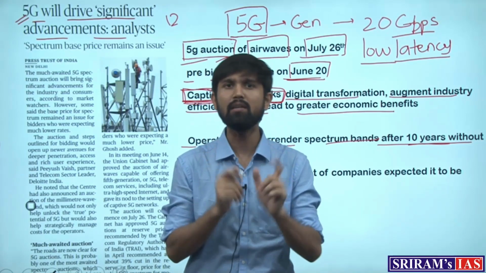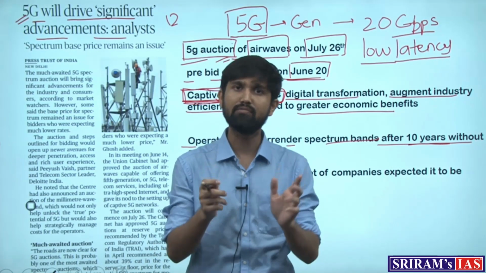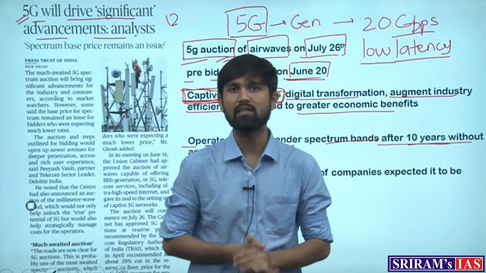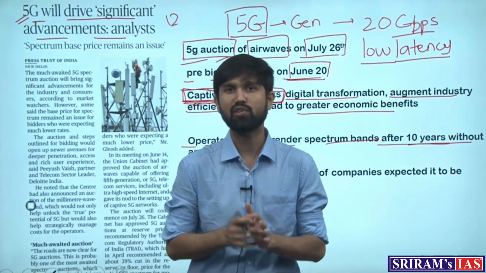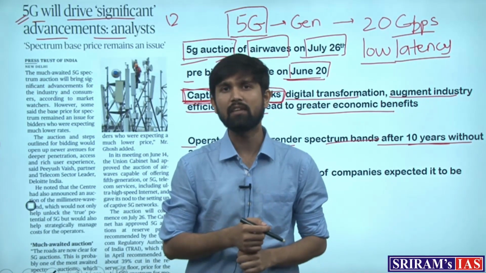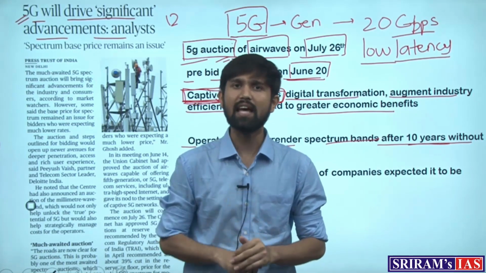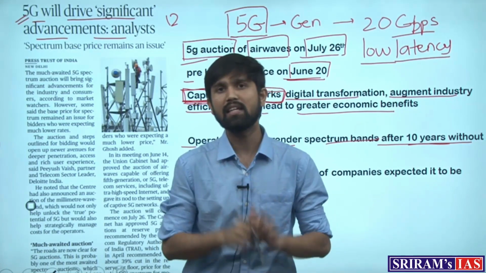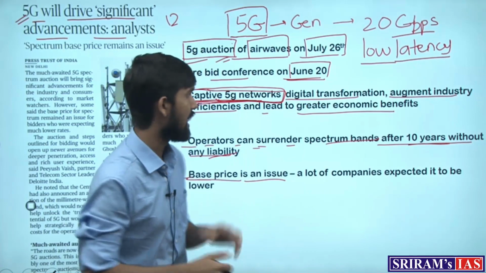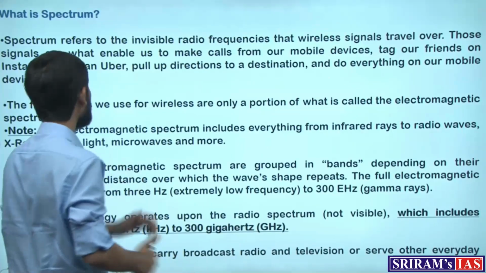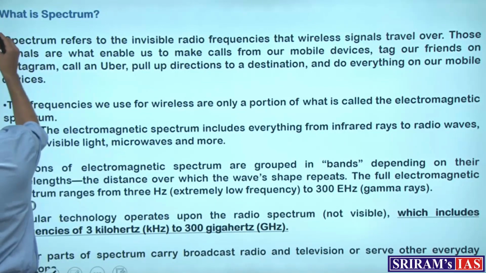And this medium, which is controlled by the government, is being leased out to companies, and that is known as the 5G spectrum auction, where the bands of frequencies through which these airwaves can travel are leased out to the operators and companies. So that is the concept of spectrum auction. Let's try to understand what spectrum is.